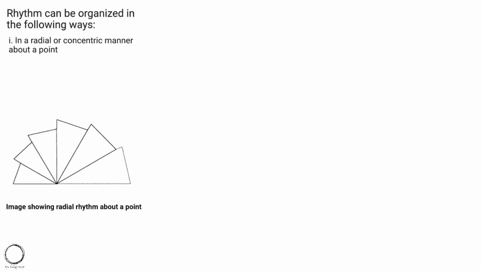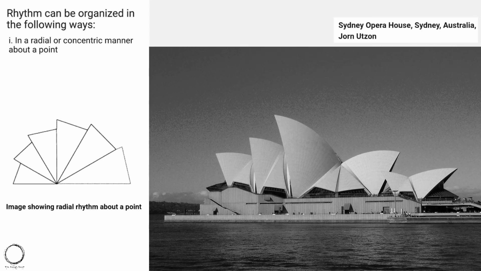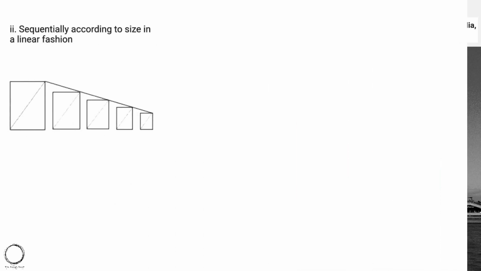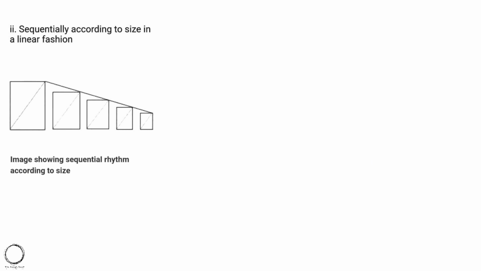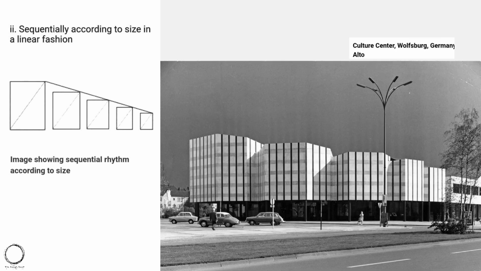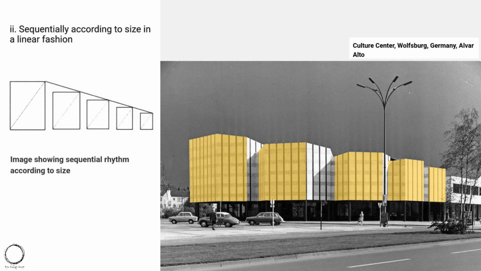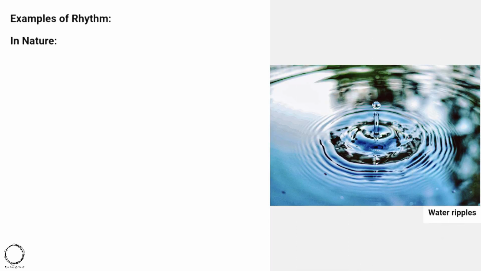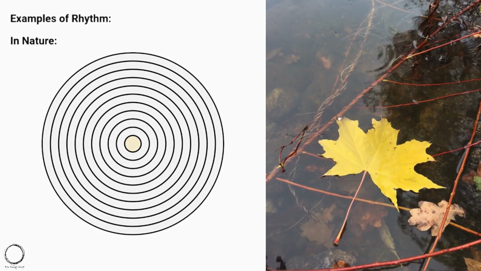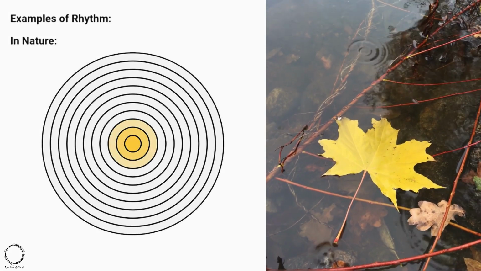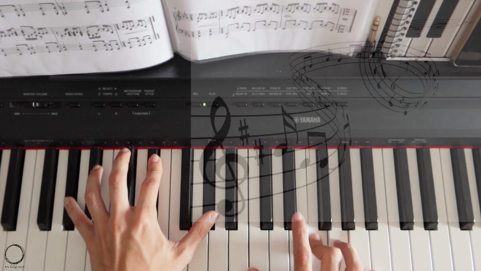First one is in a radial or concentric manner about a point, like you can see in the graphics below, and can be clearly linked to Sydney Opera House, Australia, and the gleaming sails of the ship-like structure are very similar to the radial rhythm. Another similar example is sequentially according to size in a linear fashion, like you can see in the graphics above, and the example is Cultural Center, Germany, and like you can see in the highlights how repetition is narrowed down to rhythm. Moving on to examples of rhythm in nature, the first thing noticed is the water ripples keep on repeating but rhythmically. Also you can refer to musical notes in this condition.